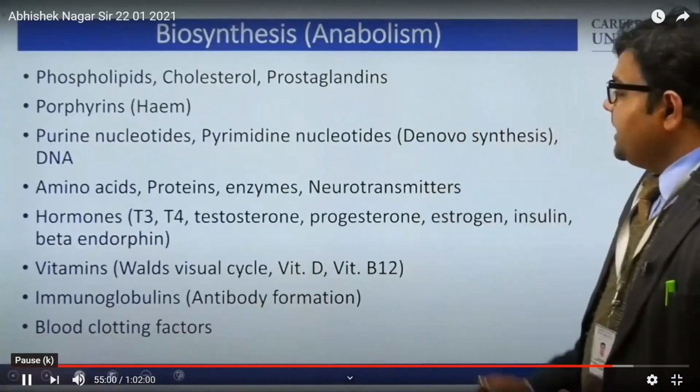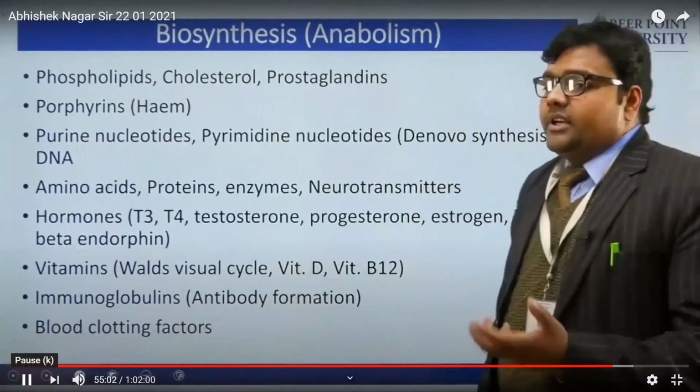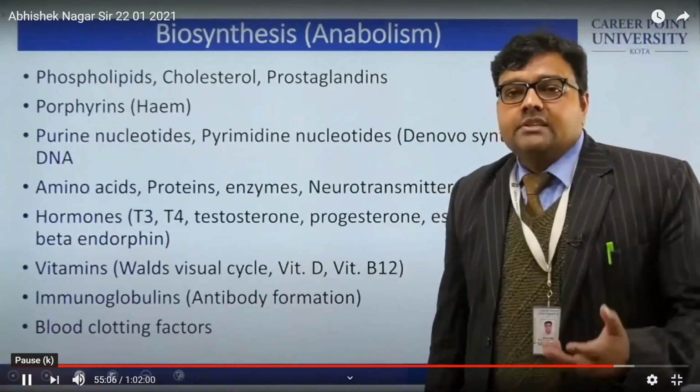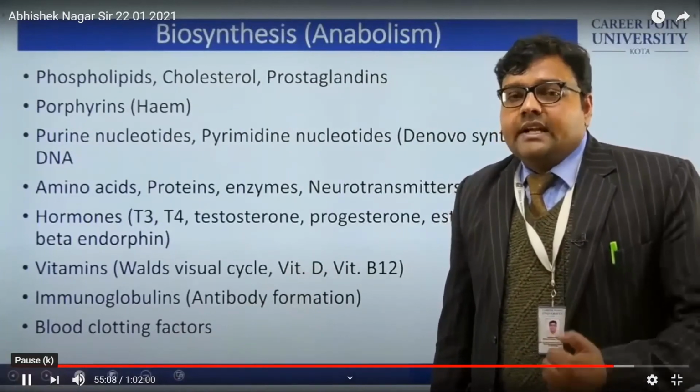Second one is vitamin D. Vitamin D, that is 1,25 dihydroxy cholecalciferol. You need that calcitriol.